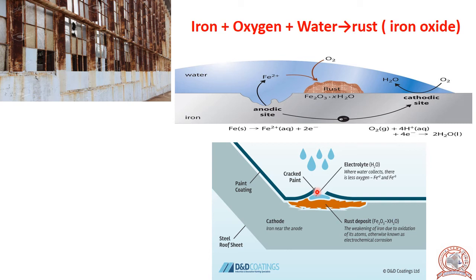As a result, this metal is exposed to the air and it reacts with oxygen and water to give rust.